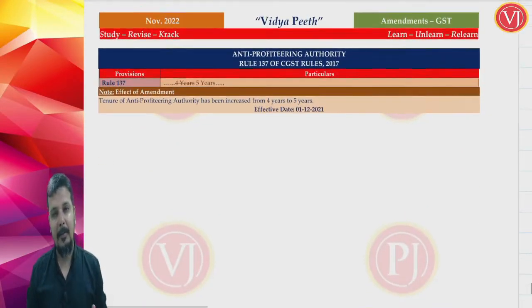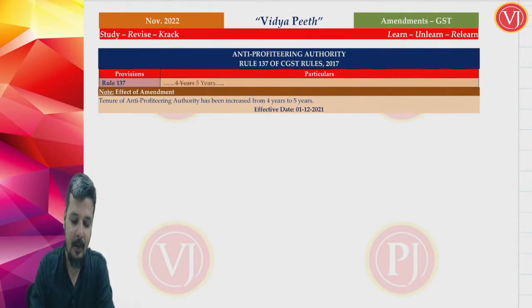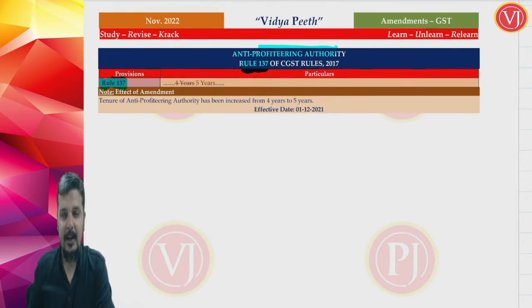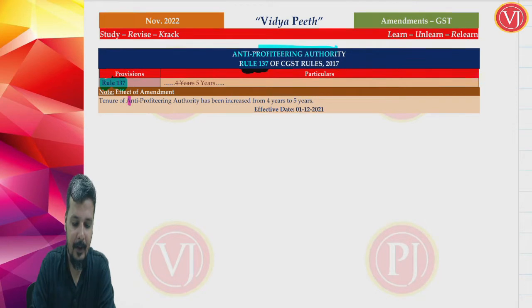And the last set of amendments in your miscellaneous provisions is to your anti-profiteering clause, where you are talking about rule 137. Right, previously the tenure of anti-profiteering authority was 4 years. Now the tenure of anti-profiteering authority is 5 years.